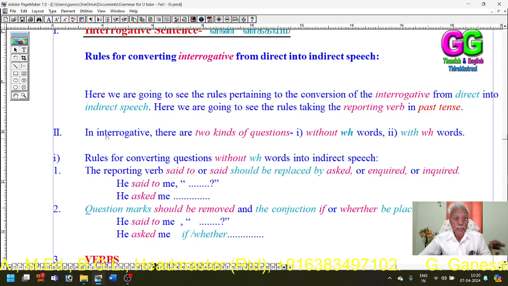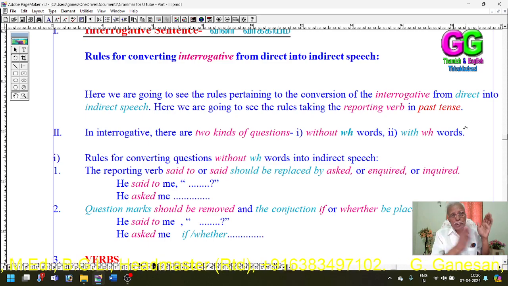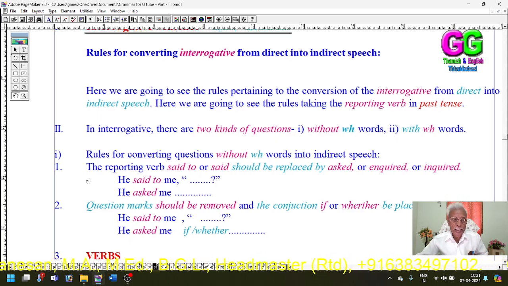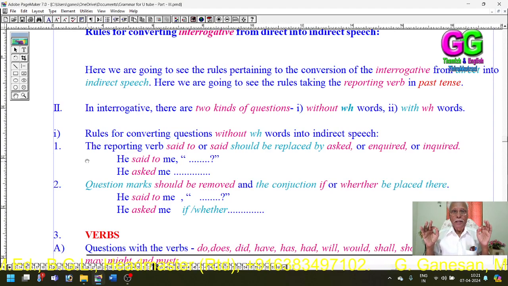As I have already told you, in interrogatives there are two kinds of questions: questions with WH words, that is questions with what, when, where, why, which, who, whose, whom, how, etc., and questions without these WH words, that is, do you, does he, did you, have you, has he, etc. In this class, we are going to see the rules regarding conversion of direct speech into indirect speech for questions without WH words.